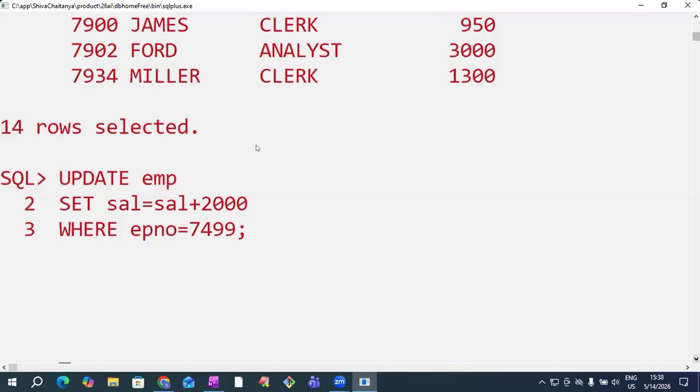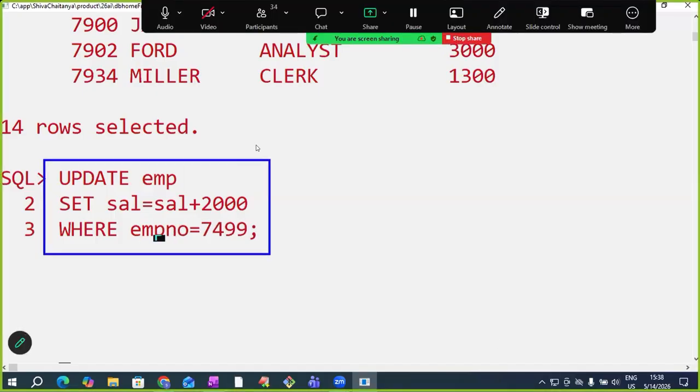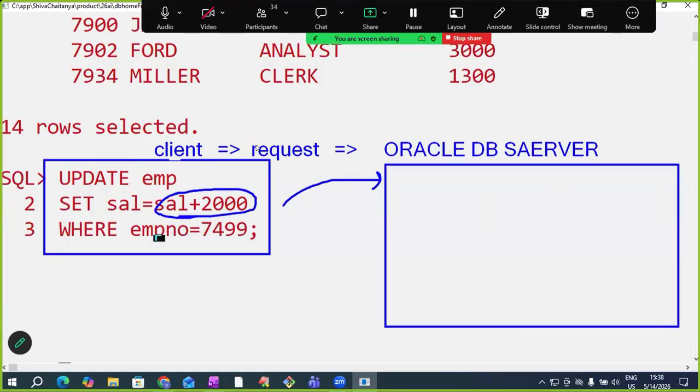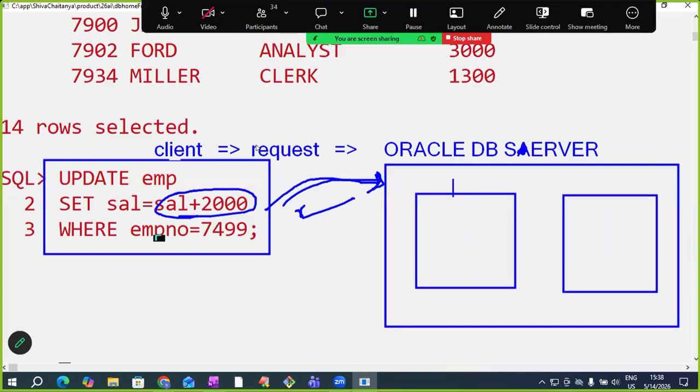See here, this is the command. From the client machine, we are sending this request to the database server, the Oracle database server. We are asking Oracle, please increase the salary of 7499 by 2000 rupees. Now Oracle modifies it. The server contains two memories: instance and database. So where does it update, in the instance or in the database? Every DML command will be applied on the instance.